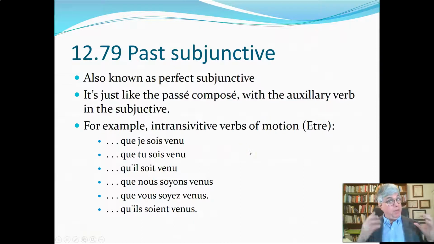Now we've got some helping verbs that we can conjugate. Let's look at the past subjunctive. This is also known as the perfect subjunctive. It's just like the passé composé, but the auxiliary verb is in the subjunctive.